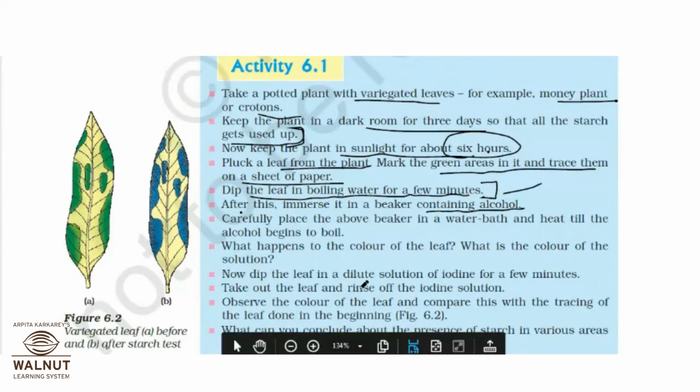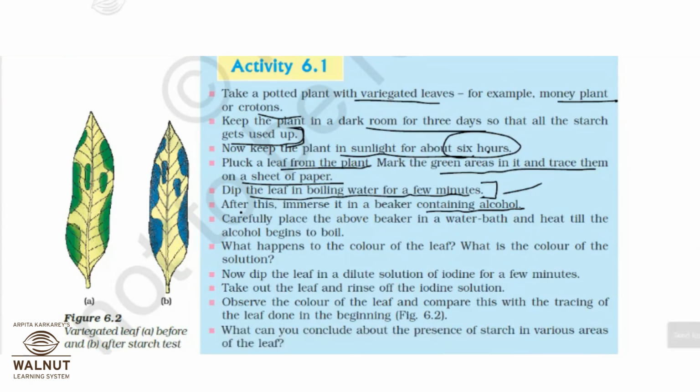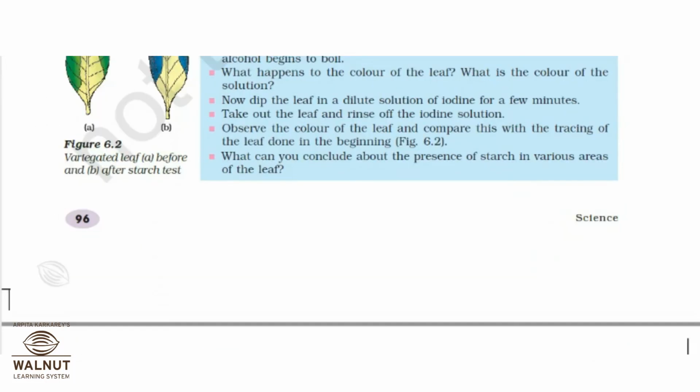Now dip the leaf in a dilute solution of iodine for a few minutes. Take out the leaf and rinse off the iodine solution. Do you remember the iodine test for starch that you carried out in standard 6? What color formation takes place if the nutrient is starch? It is bluish black, correct, or black you can say.